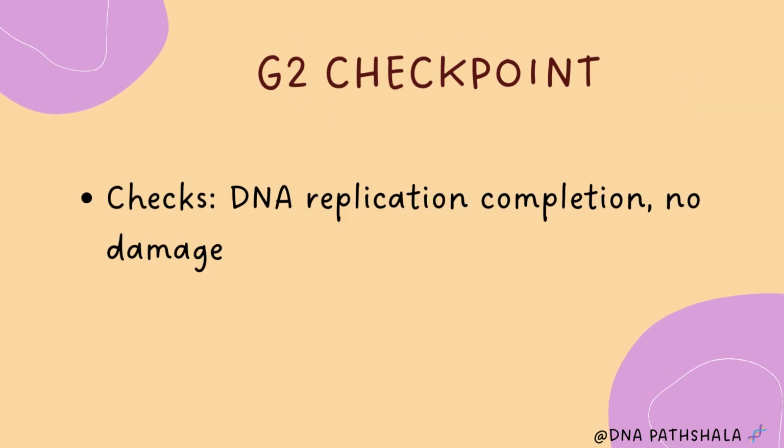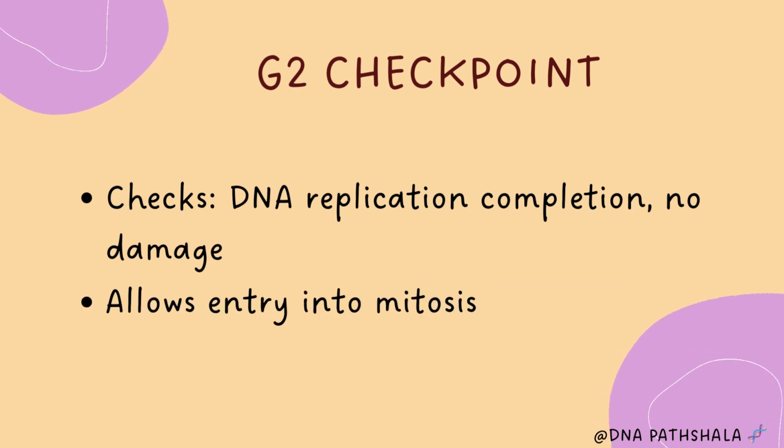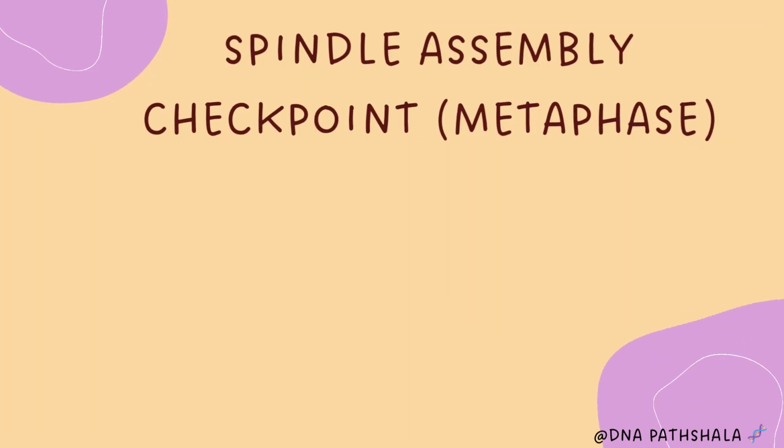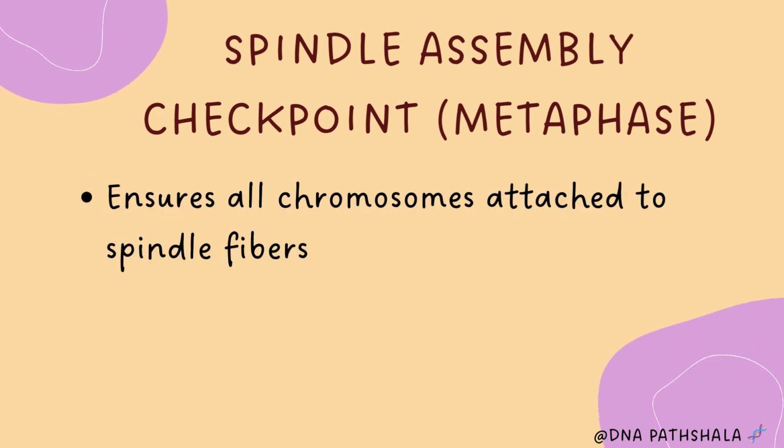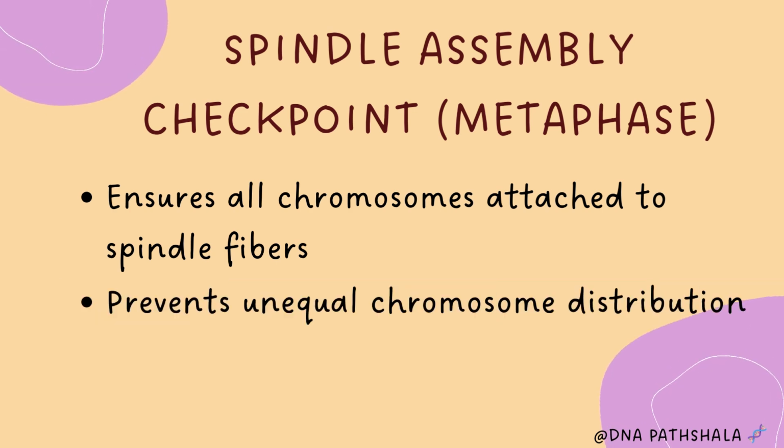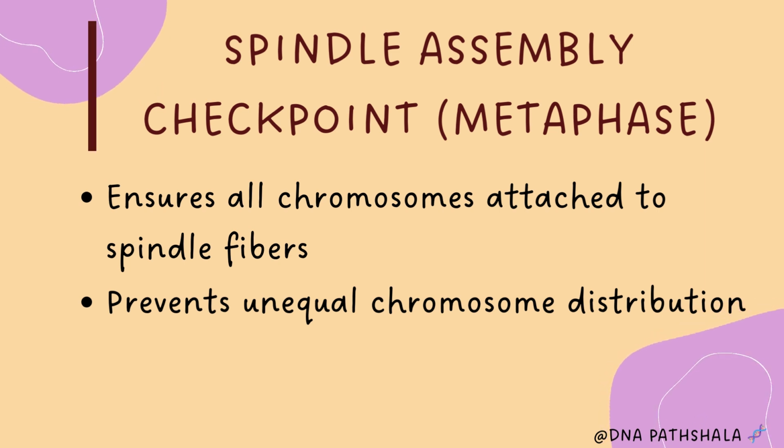Next is the G2 checkpoint. It checks that the replication of DNA is completed and there is no damage to the DNA, and it allows the cell to enter into mitosis. Next is the spindle assembly checkpoint. This happens in the M phase, at the metaphase of mitosis. At this checkpoint, it ensures all the chromosomes are attached to the spindle fibers, and it also prevents unequal chromosome distribution to the daughter cells. The checkpoints are like toll gates on the highway. Only cars that pay and are safe can pass.